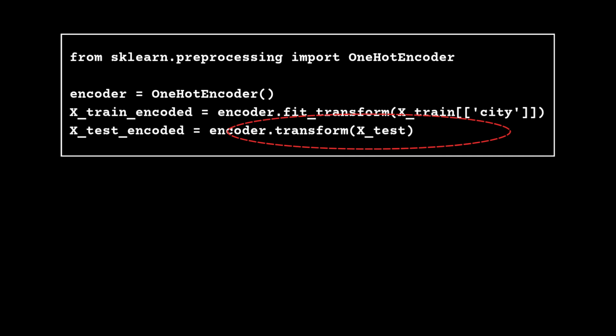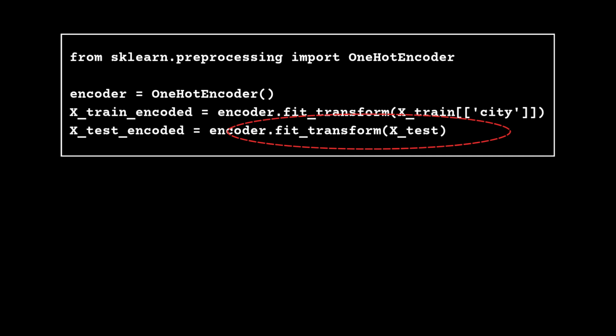And to be precise about what's actually broken here, it's not that pandas is bad and scikit-learn is good. If you called fit underscore transform a second time on your test set instead of transform, scikit-learn would break the exact same way because fit underscore transform forgets what it learned and relearns from what it's given. The rule isn't use this library. It's fit once, transform everywhere.